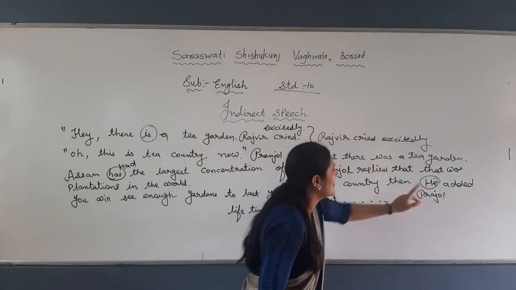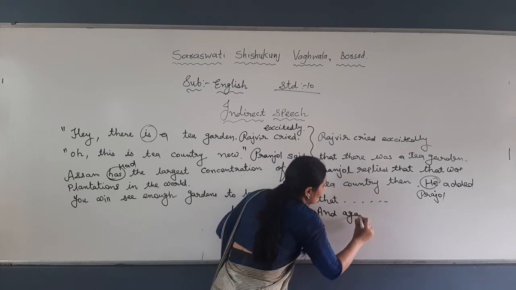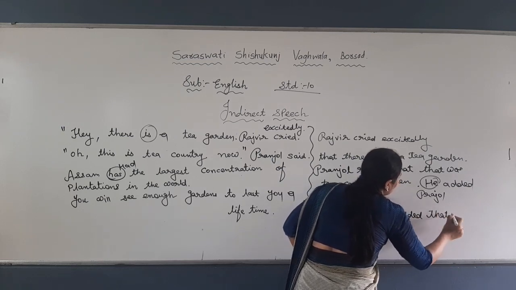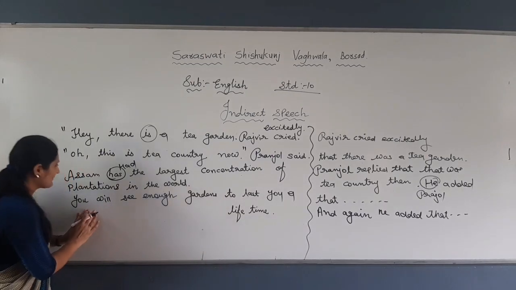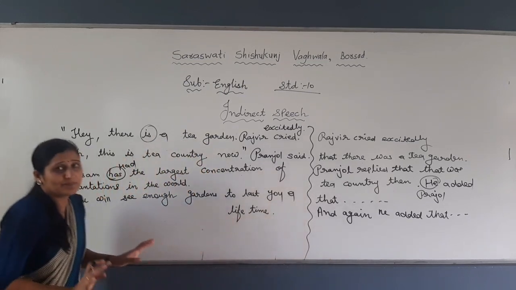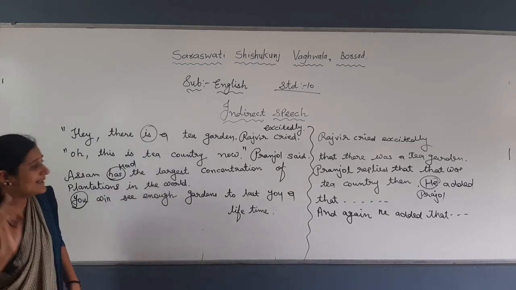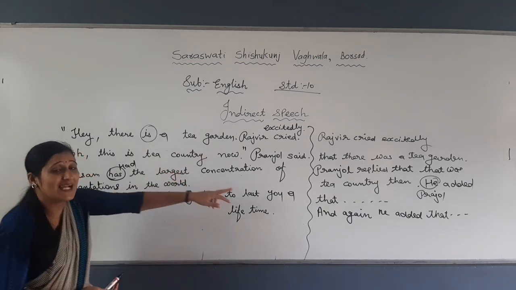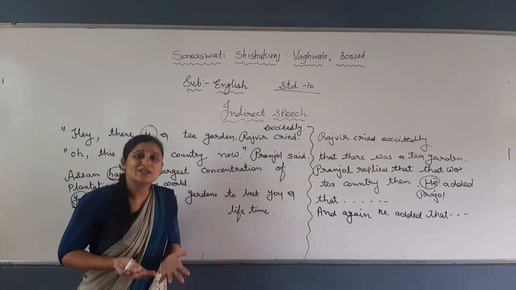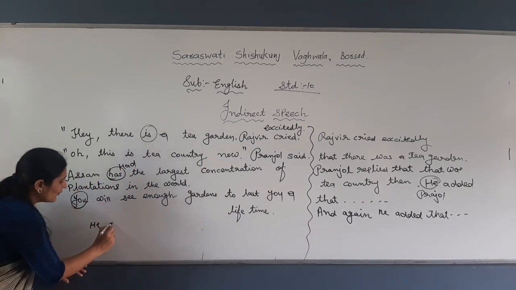So already we have written "he added that." So we cannot write that again. You need to write the word "again": and again he added that. And again he added that, right? So what is the sentence? "You will see enough gardens to last you a lifetime," right? Now here, I told you whenever you find "you," change according to the listener, right? So here who is speaking? Continuously he added that, he again added that. Pranjal is speaking. And who is the listener? Rajveer. But Rajveer is a boy, so we will write "he," right? So instead of "you" you will write "he," then "will" becomes "would," right?